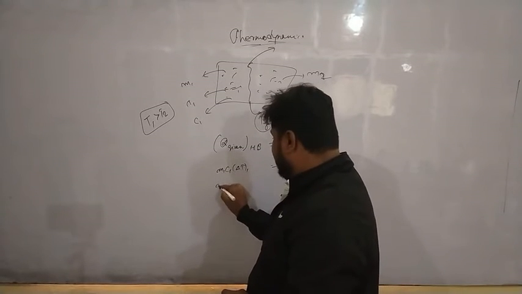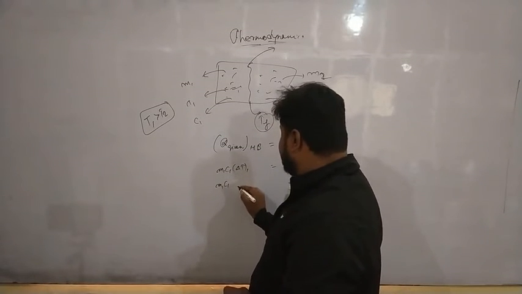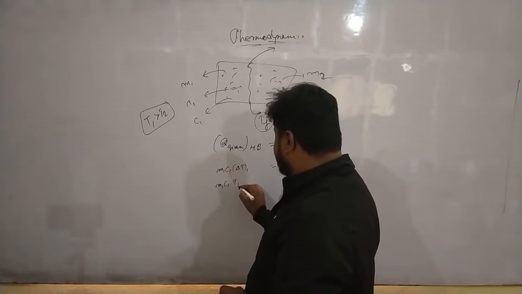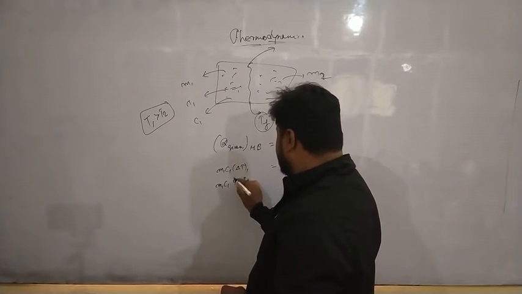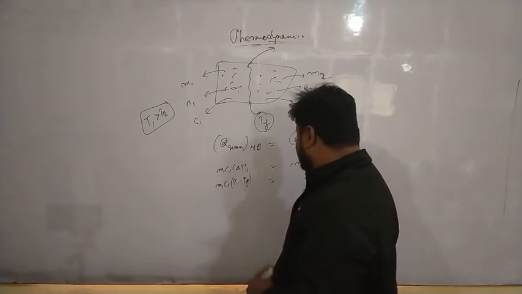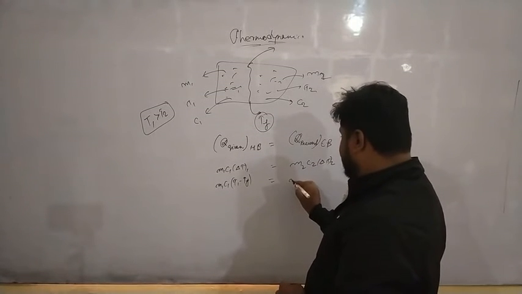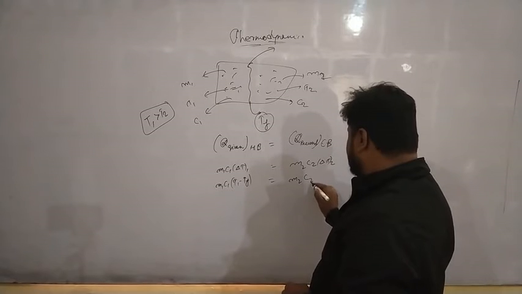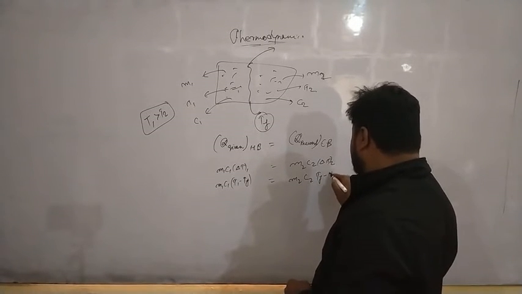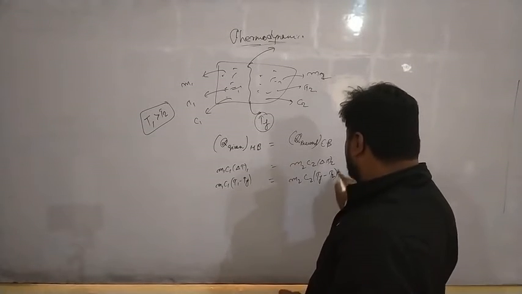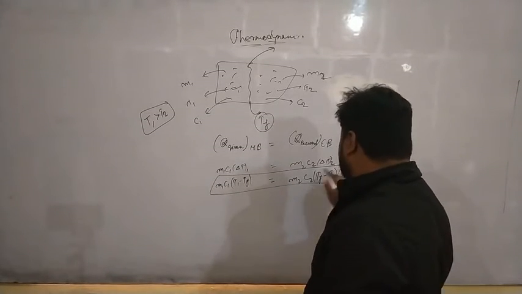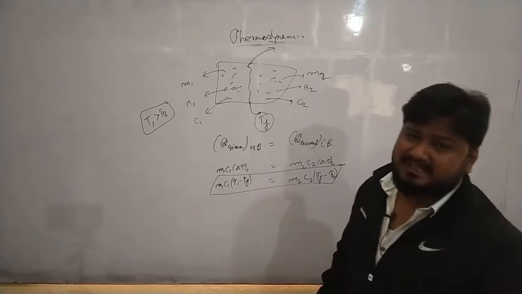Here M1 C1 del T, let us consider T1 minus Tf, equals M2 C2 into Tf minus T2. So we can treat this as a formula.